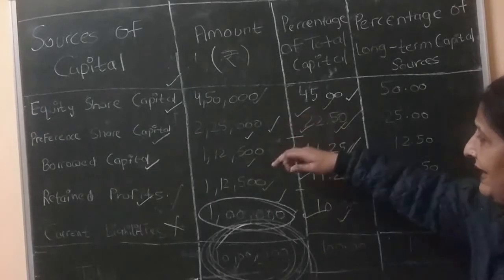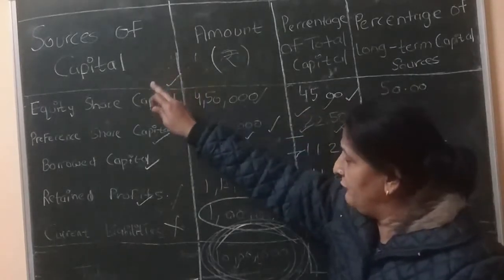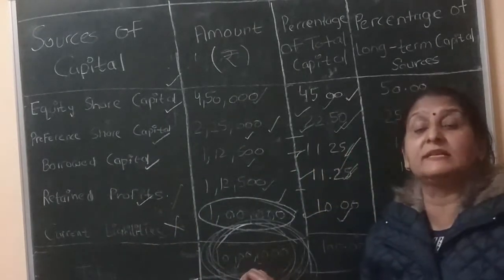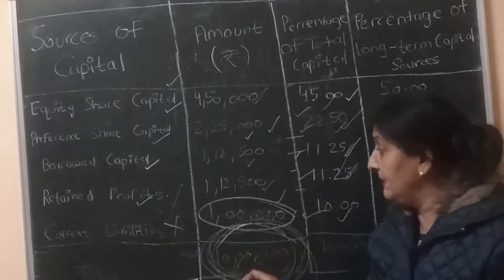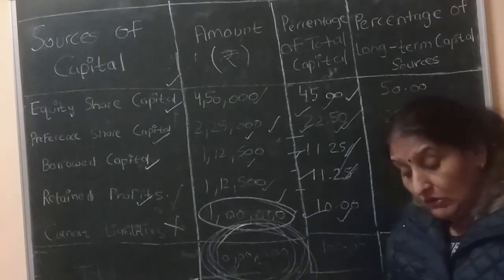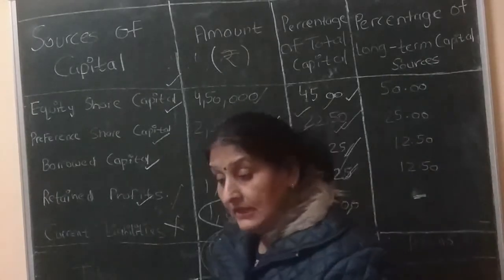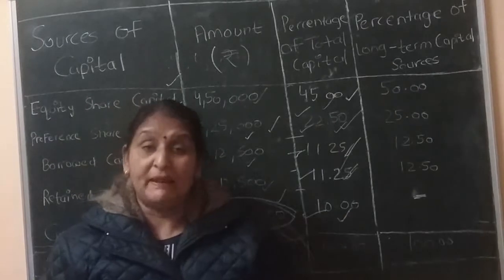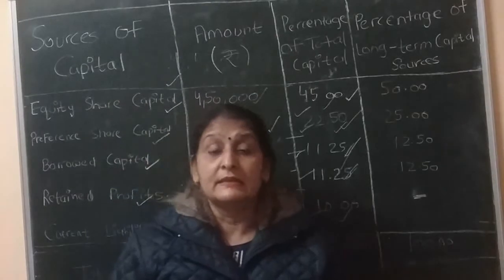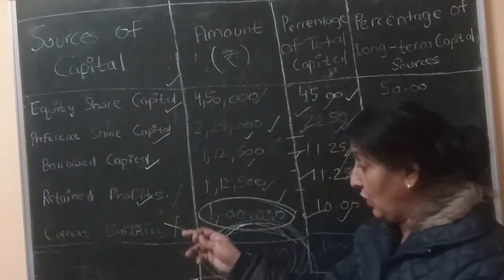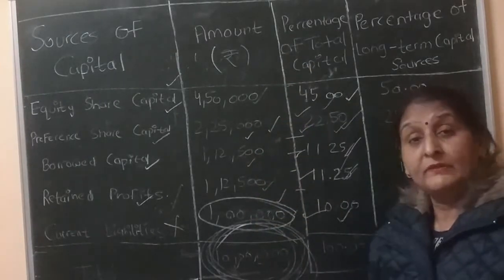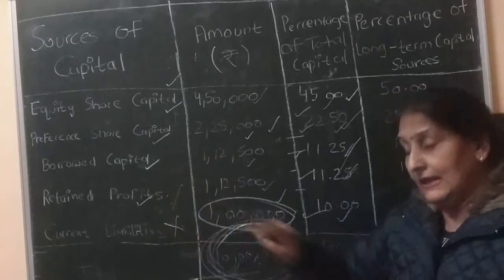So when we find out the percentage of different sources of capital out of the total of the equity and liability side, that is known as the financial structure of a company. The financial structure means the percentage of various sources of capital in the total of the equity and liability side, including current liability.